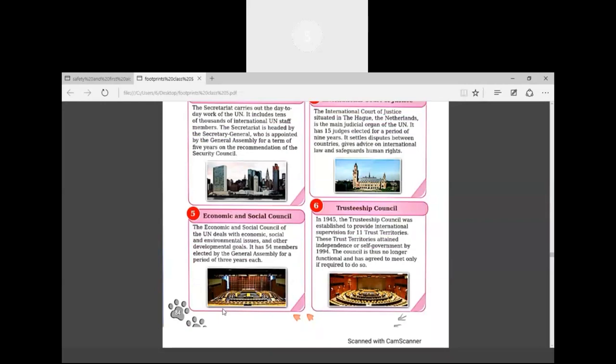Now, sixth organ is Trusteeship Council. In 1945, the Trusteeship Council was established to provide international supervision for 11 trust territories. 11 trust territories were there. And for their supervision, supervision means to check something, to keep a watch, like whether the work is done properly or not.